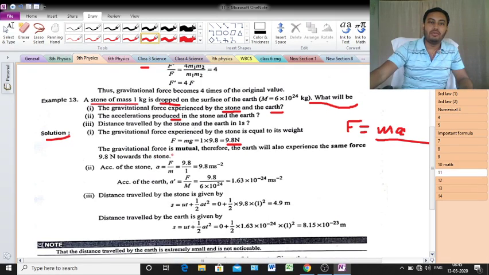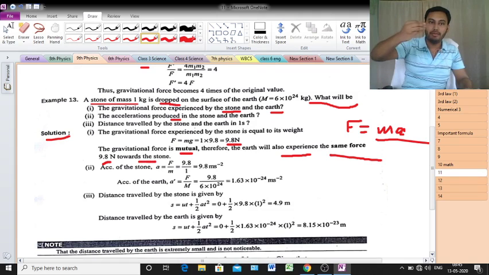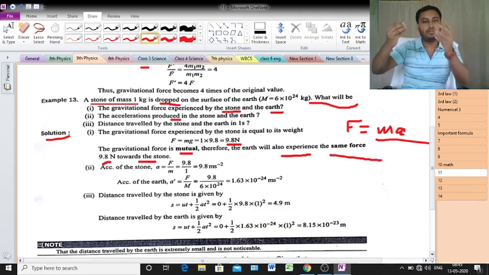The gravitational force is mutual. Therefore, the earth will also experience the same force, that means 9.8 Newton towards the stone. The force on the stone towards the earth and the force on the earth towards the stone, the value of the force will always be the same. What will be the value? 9.8 Newton. Clear?